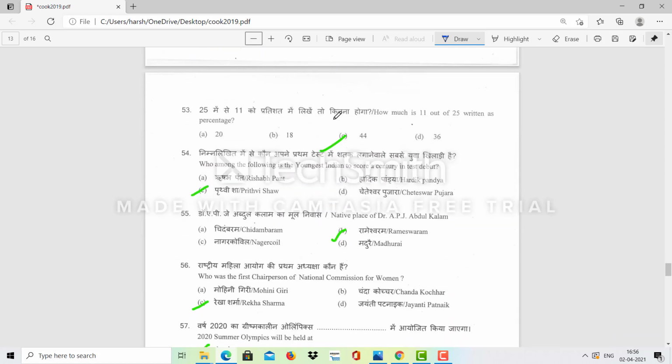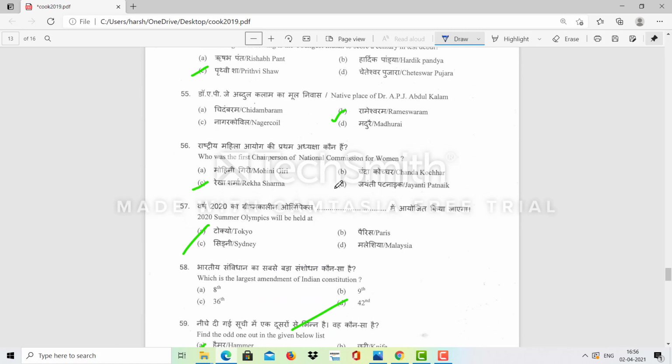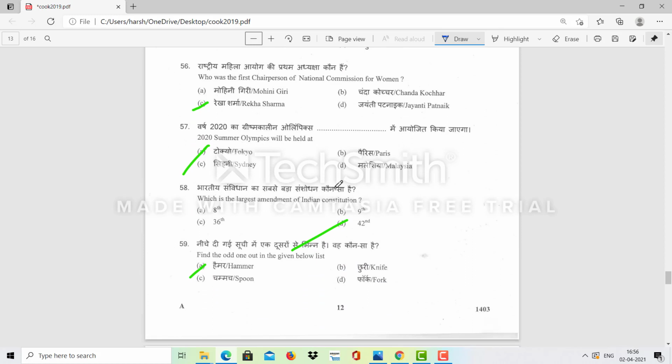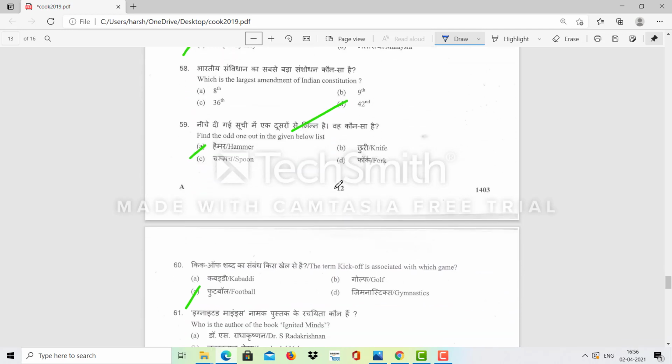And now it starts the maths question. How is 11 out of 25 written as a percentage? This will be 44. Prithvi Shaw was the youngest Indian to score a century on Test debut. Dr. APJ Abdul Kalam was from Rameshwaram. The chairperson of the National Commission for Women is Rekha Sharma. The 2020 Summer Olympics were held at Tokyo. The largest amendment in the Indian Constitution is the 42nd Amendment.